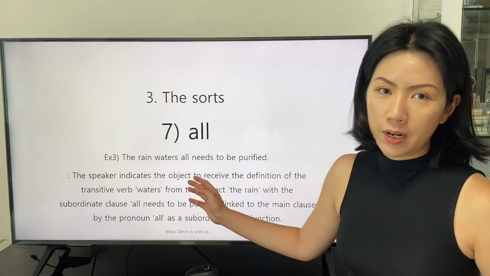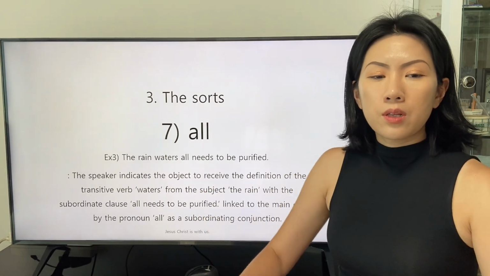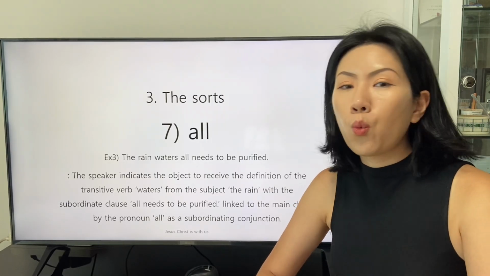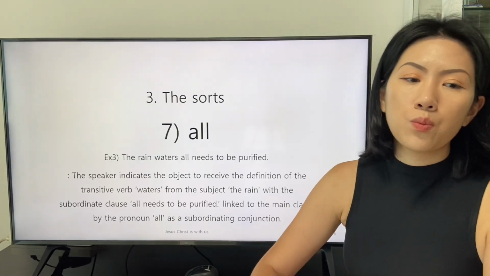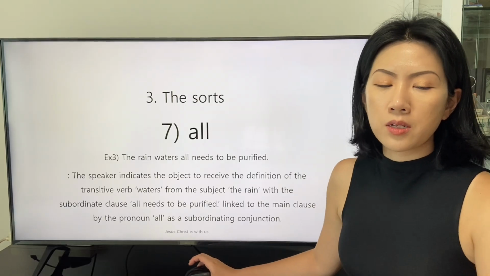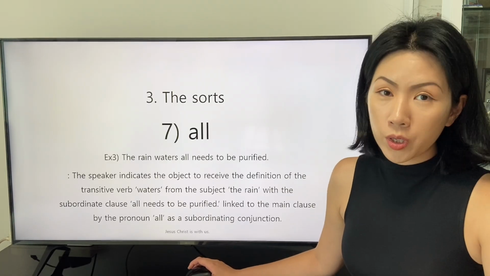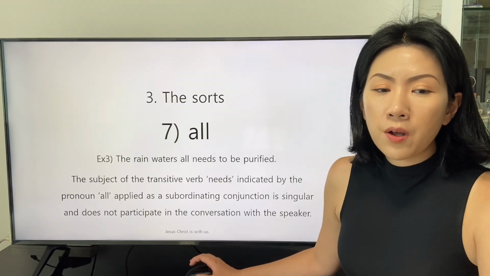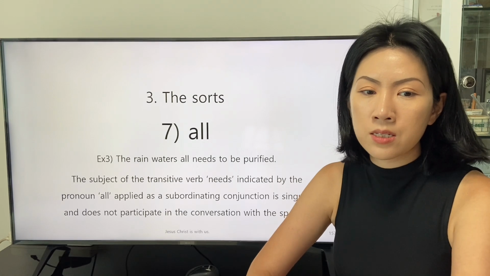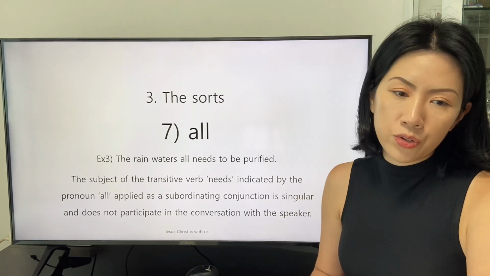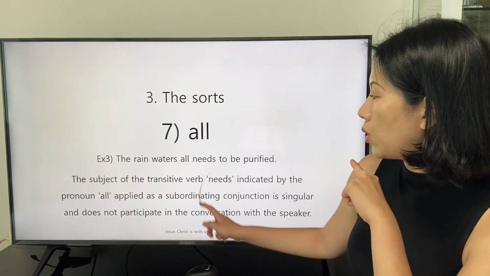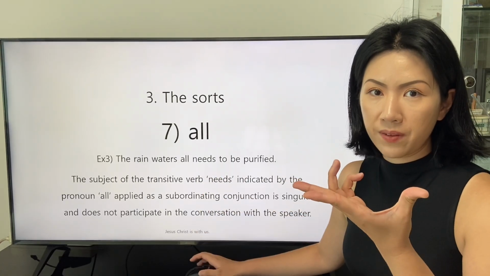Let's read the explanation together. The speaker indicates the object to receive the definition of the transitive verb waters from the subject, the rain, with the subordinate clause all needs to be purified, linked to the main clause by the pronoun all as a subordinating conjunction. The subject of the verb needs, indicated by the pronoun all applied as a subordinating conjunction, is singular and does not participate in the conversation with the speaker. We can know this information by the form of the verb need.